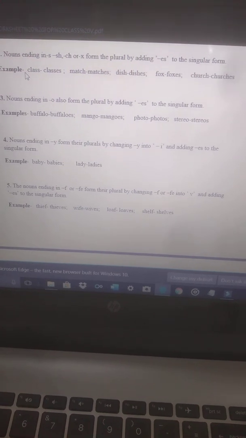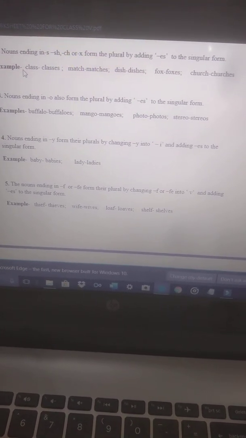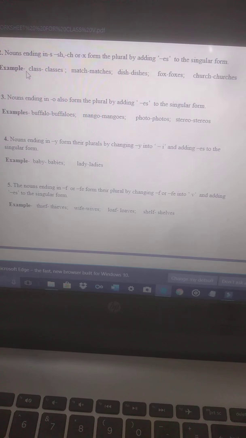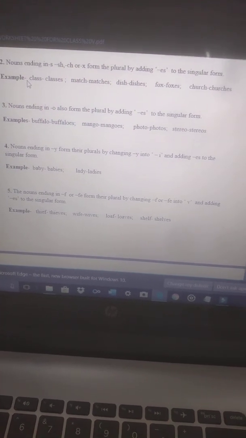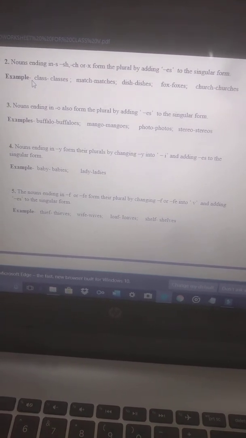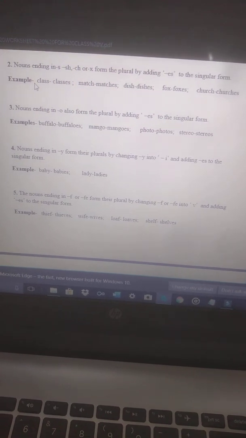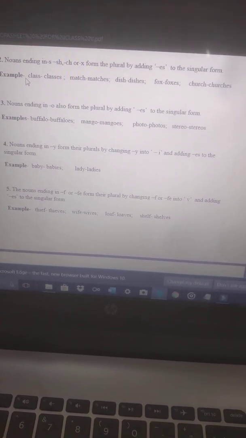For example, baby will become babies. Lady: if we have to make its plural, we will drop y, write i instead of y, and add es. So it will become ladies.